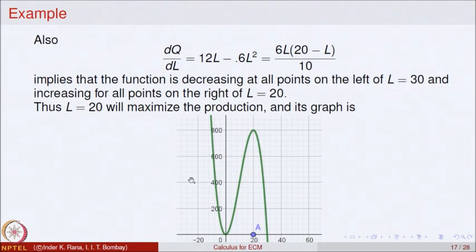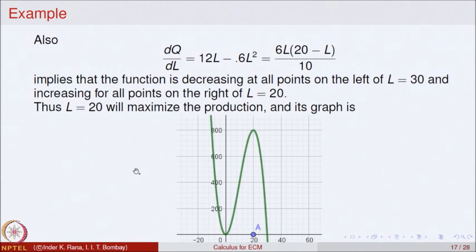It is also interesting to observe that our function q as a function of L is a cubic, power 3, so the graph can cut the axis at up to 3 values. It has two coincident roots, L equal to 0, and one other root at some other point.